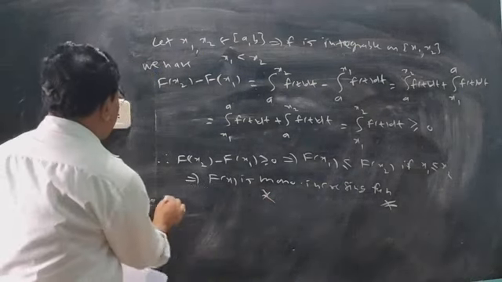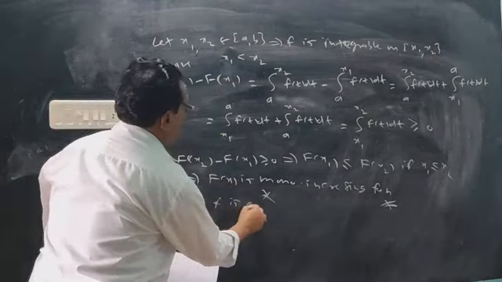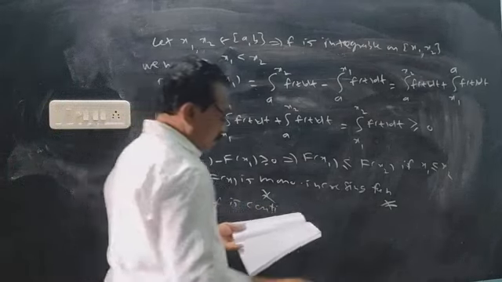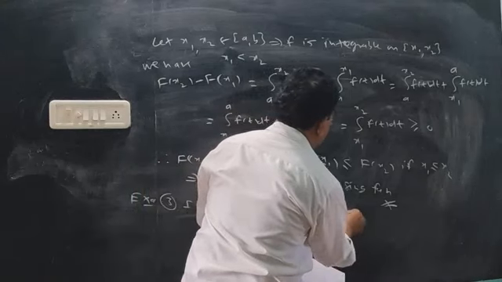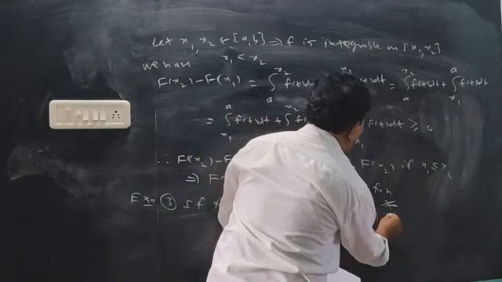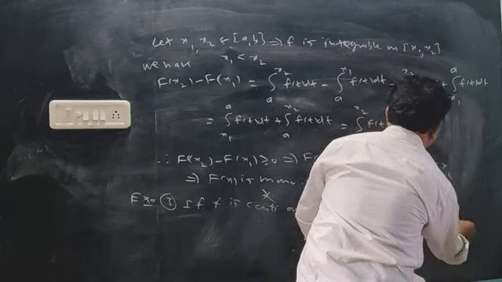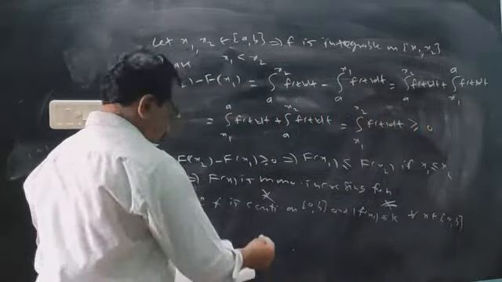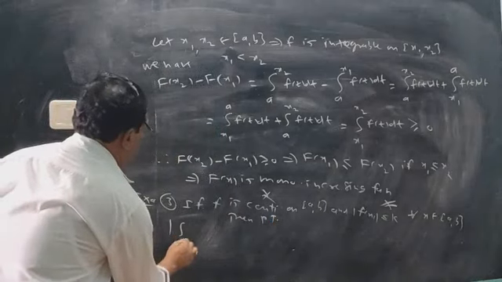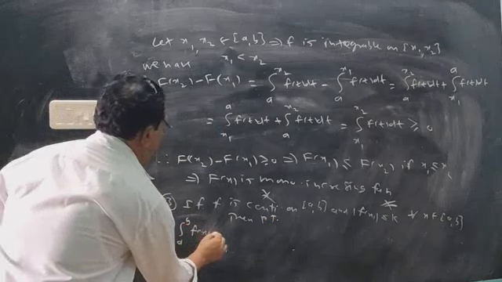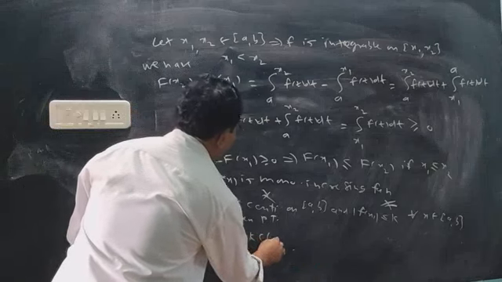Next example. f is a continuous function on the interval AB and mod of f of x is less than k, for all the x's between a and b. Then prove that mod of integration a to b f of x dx will be less than k times b minus a.